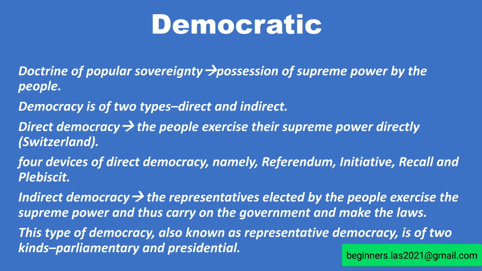In direct democracy, the people exercise the supreme power directly. If you take the example of Switzerland, there is direct democracy. And also one has to note that direct democracy has four devices, namely referendum, initiative, recall, and plebiscite. This is the most important related to direct democracy. If you take indirect democracy, the representatives elected by the people exercise the supreme power, thus carrying on the government and making the laws. So this type of democracy is also known as representative democracy.